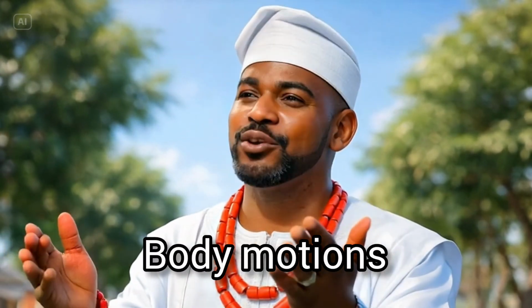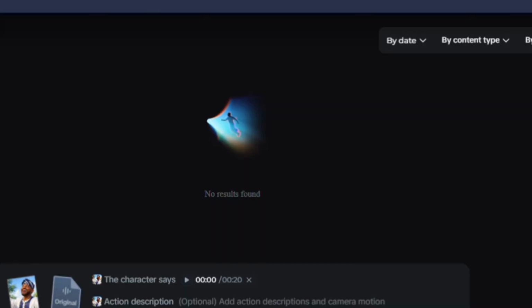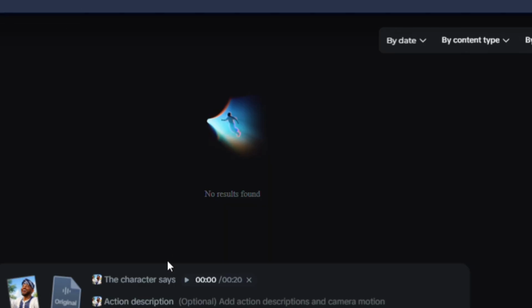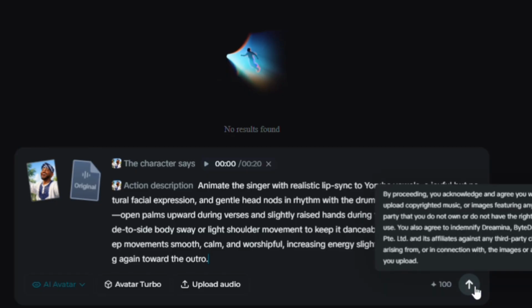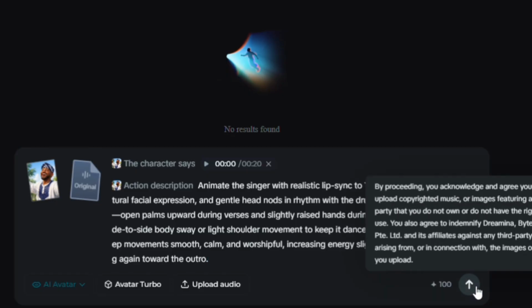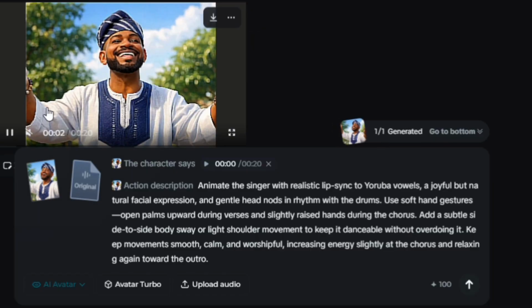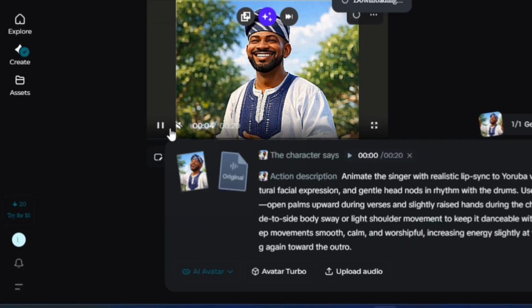So I actually got this from ChatGPT. I asked it to describe how my image should lip sync my song, and it gave me that. That was what I pasted in at this very place. So make sure you put that also. So once I have done this, I clicked on create and Gemini lip sync my song with my image.